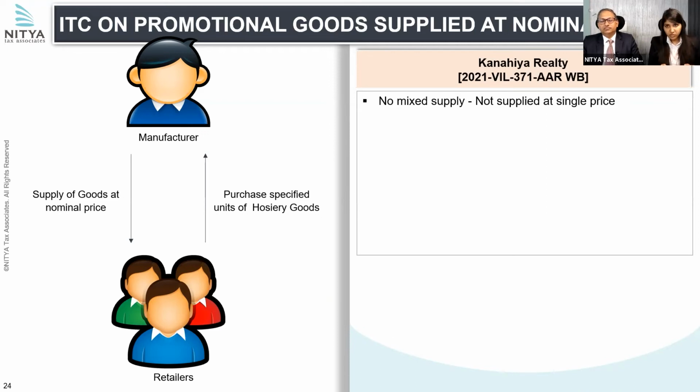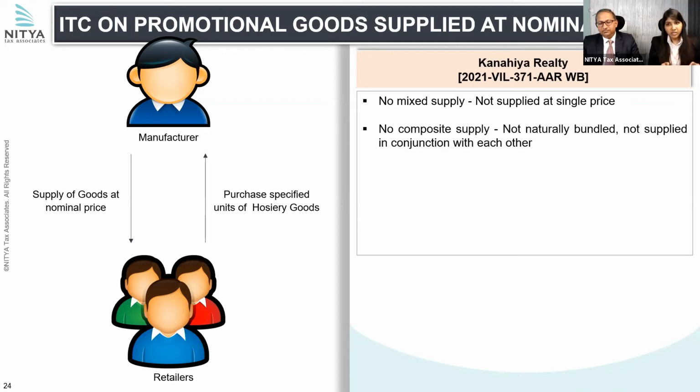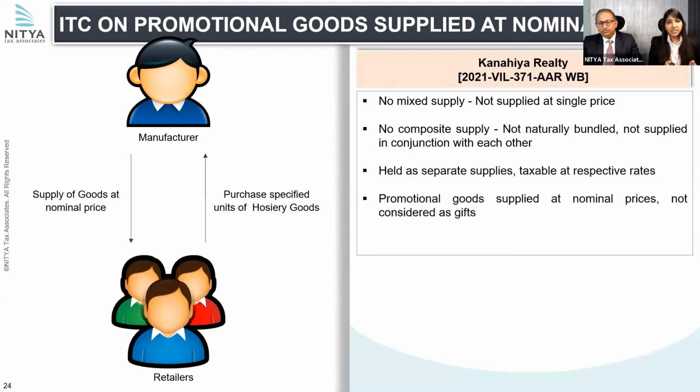No single price was charged, and it is neither a composite supply because these supplies are not naturally bundled and are not supplied in conjunction with each other. So they held it to be a separate supply, attracting the respective rate of tax. And as far as ITC is concerned, the authority held that these are being supplied at nominal charges, so they won't qualify to be a gift. And since they are not gifts, Section 17(5)(h) of the CGST Act doesn't bar any credit and ITC is allowed.